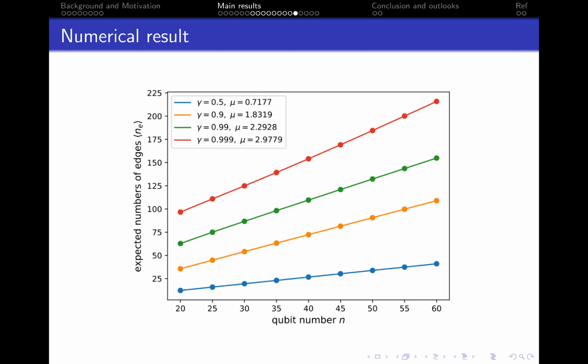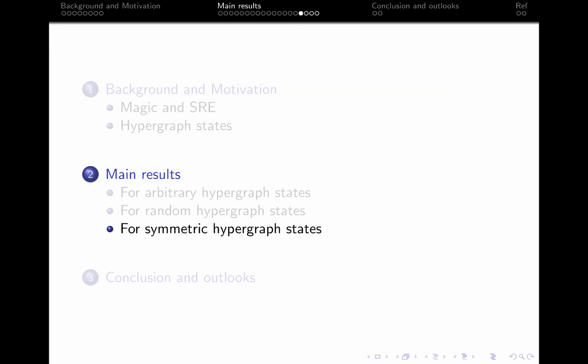Until now, you may ask, on the opposite, would all the hypergraph states with large average degrees have n minus small o n magic? We answer the question with the study of symmetric hypergraph states, and the answer is no.